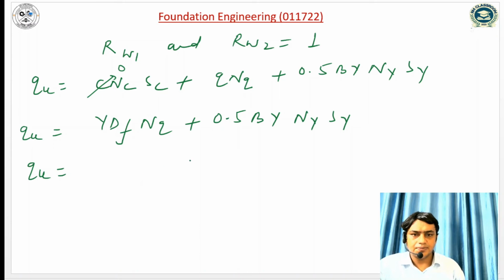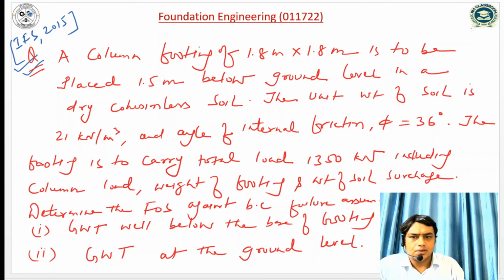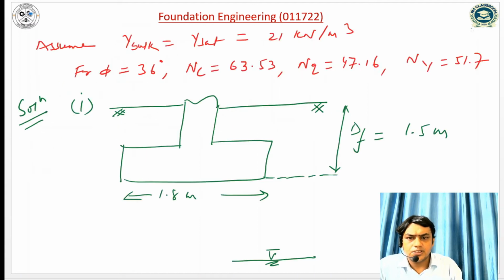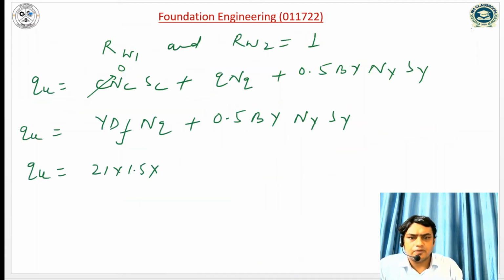So qu is equal to, gamma is given how much? The unit weight of the soil is 21 kilonewton per meter cube. So 21 into 1.5 into the value of Nq, which is 47.16, plus 0.5 into 1.8 into 21 into N gamma.